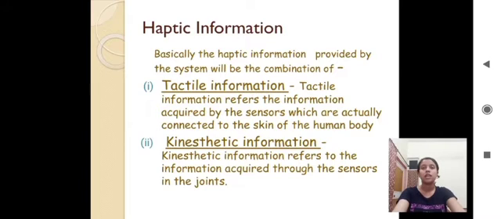The next is the haptic information. The haptic information provided by the system is the combination of tactile information and kinesthetic information. Tactile information refers to the information acquired by the sensors which are connected to the skin of the human body, with particular reference to the spatial distribution of pressure across the contact area. And kinesthetic information refers to the information acquired through the sensors in the joints. Interaction forces are normally perceived through a combination of these two kinds of information.